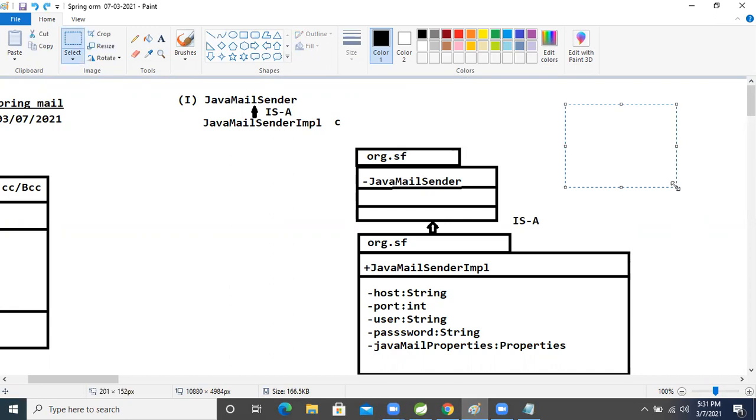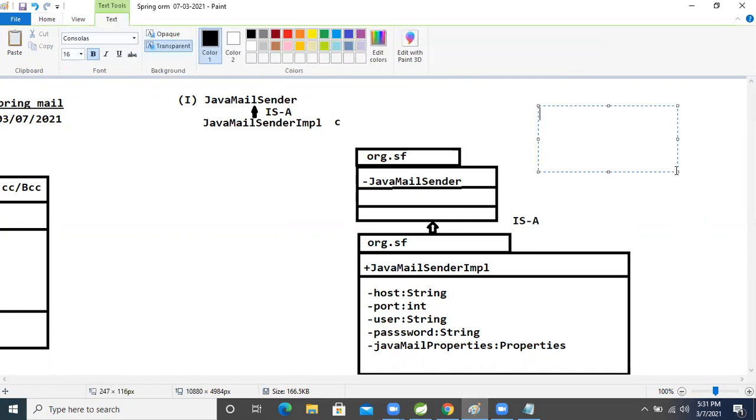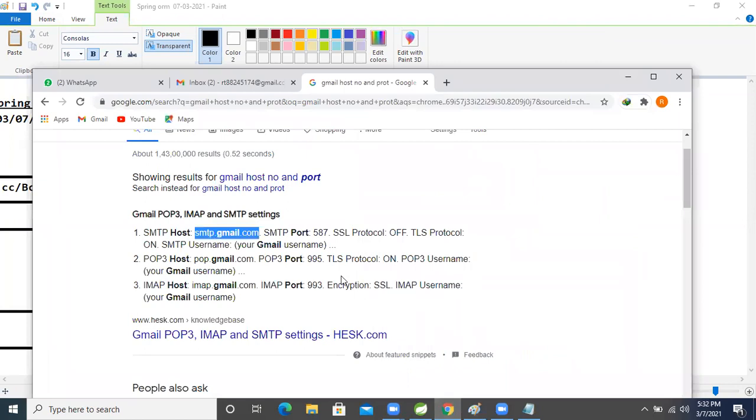This is our what? This is the host, which means our Gmail is working on this host only, right? We got the host. After that we need a port number also. What is the port number? For this purpose, there is another thing as well.